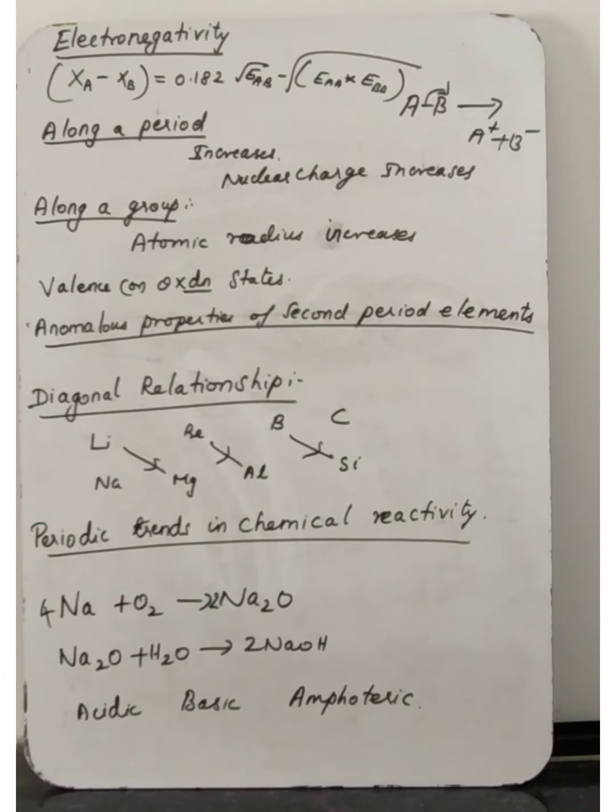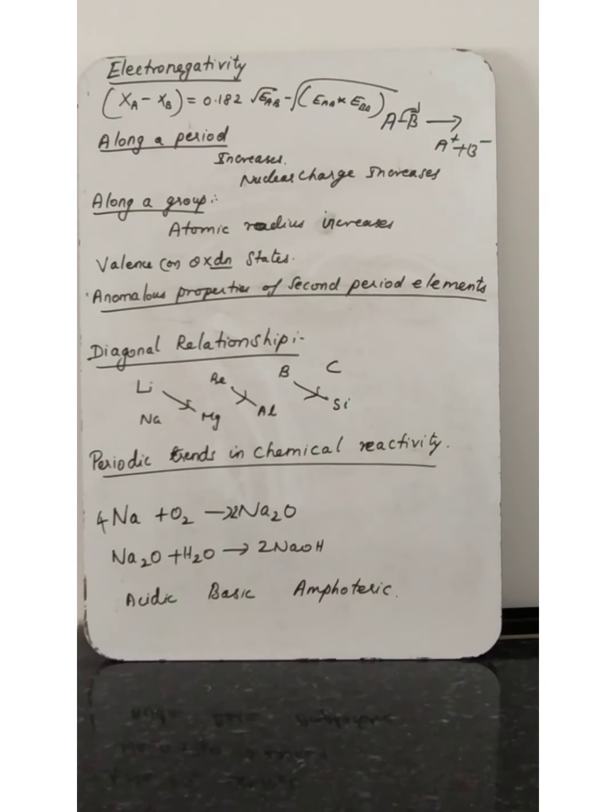So it is usually equal to the total number of electrons in the valence shell or equal to 8 minus the number of valence shell electrons. It is more convenient to use oxidation state in the place of valency. Oxidation state is nothing but how many electrons it is losing, gaining or sharing during bond formation. Otherwise, we can calculate the valency as equal to the total number of electrons in the valence shell or 8 minus the number of electrons in the valence shell.